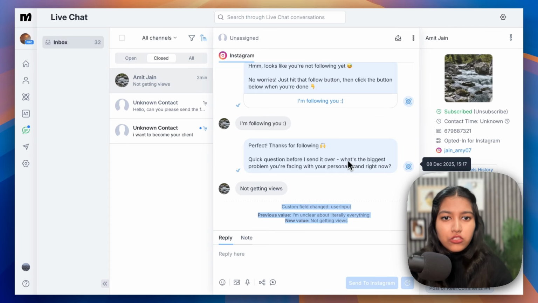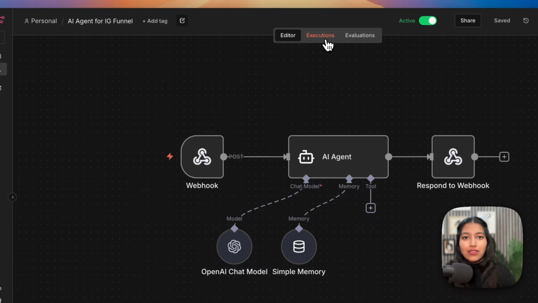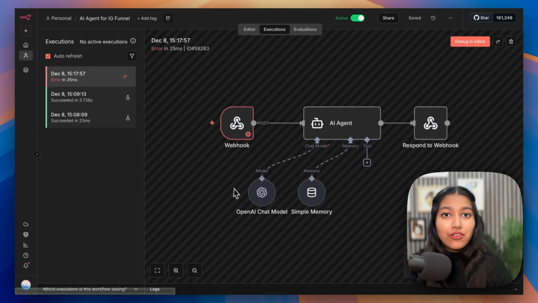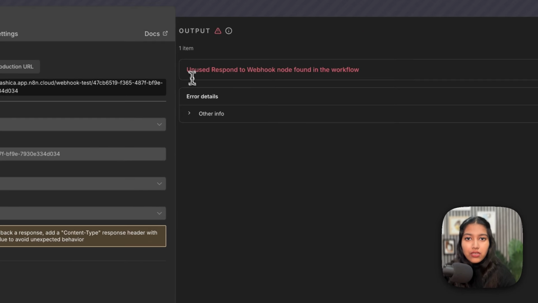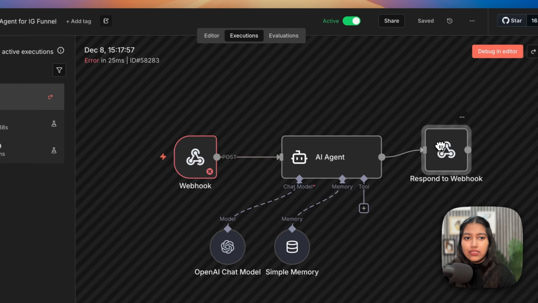One of the two. So in that case, I'm going to go to Anytime because obviously Anytime was the step after this. So there we go. Then we're going to go to executions and see we have an error. The reason why I'm showing you this is so that you can debug it because obviously you can get any error, right? So let's see what the error says. So it's right here. Unused respond to webhook node found in the workflow. Okay, so it's saying that this is unused.